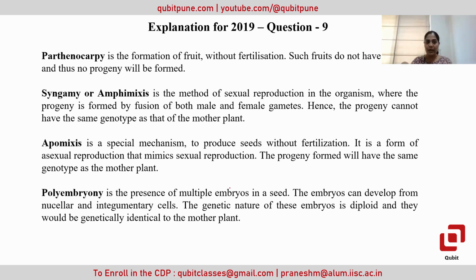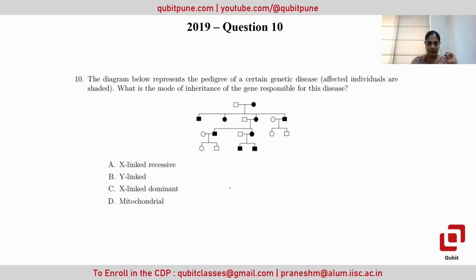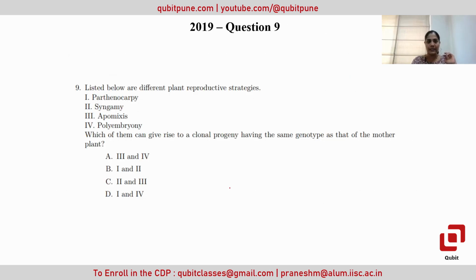Though embryo formation happens, the embryo develops from the nucellus or integument cells of the same plant. That is why in polyembryony and apomixis, the embryos or seeds formed by this method have the same genetic makeup as the mother plant. So we are talking about apomixis and polyembryony, options 3 and 4. So option A will be the correct one.